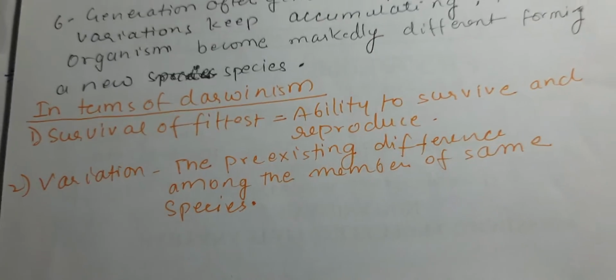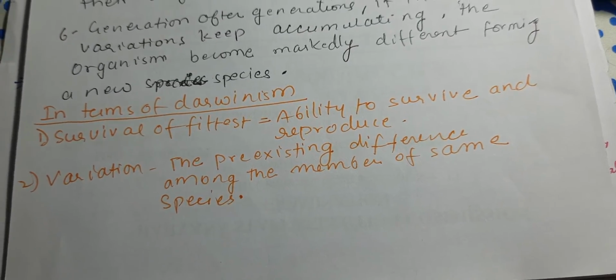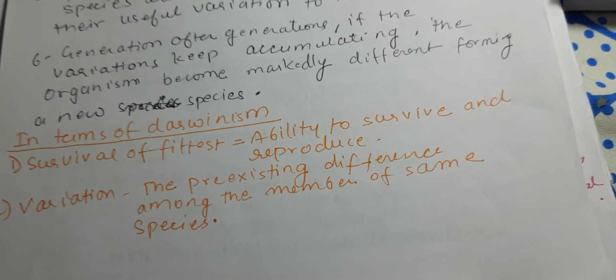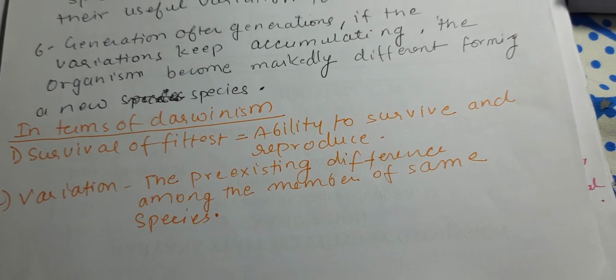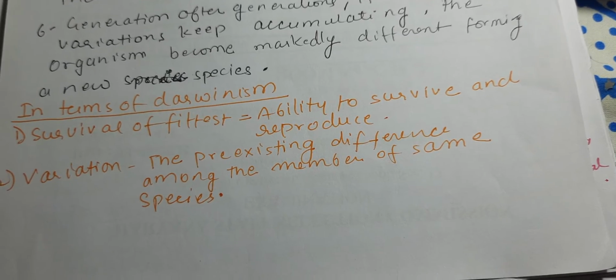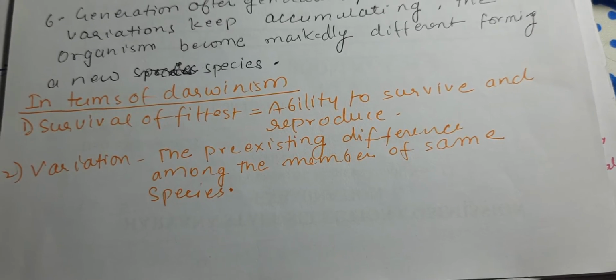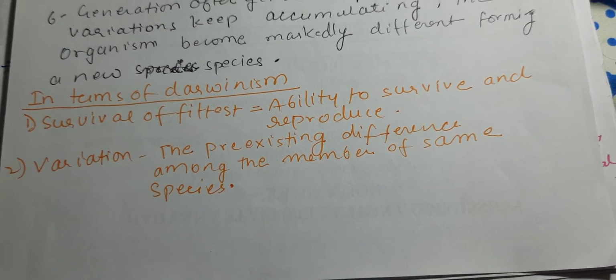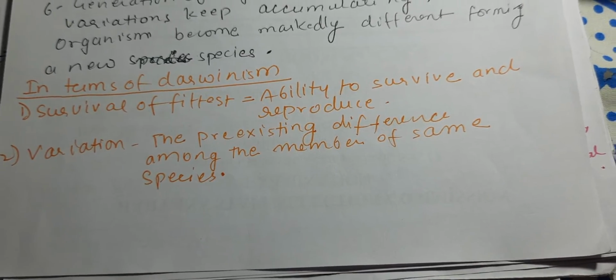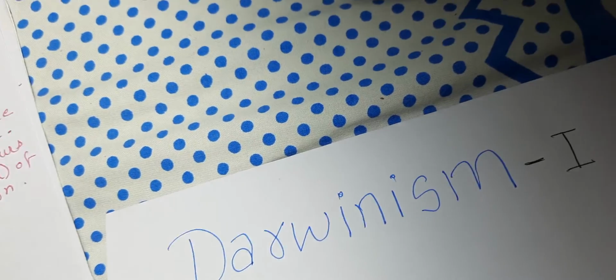Now let's understand what Darwinism means by survival of the fittest. It means the ability to survive and then, after surviving, to reproduce. Okay, so that is what it means in terms of survival of species. Variation is the pre-existing difference among the members of the same species.